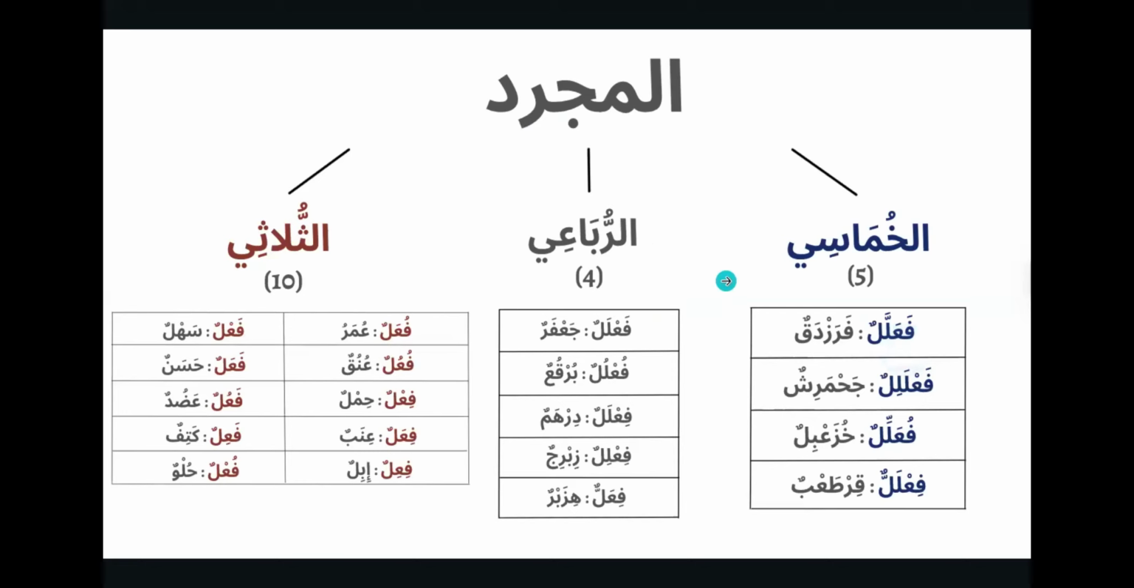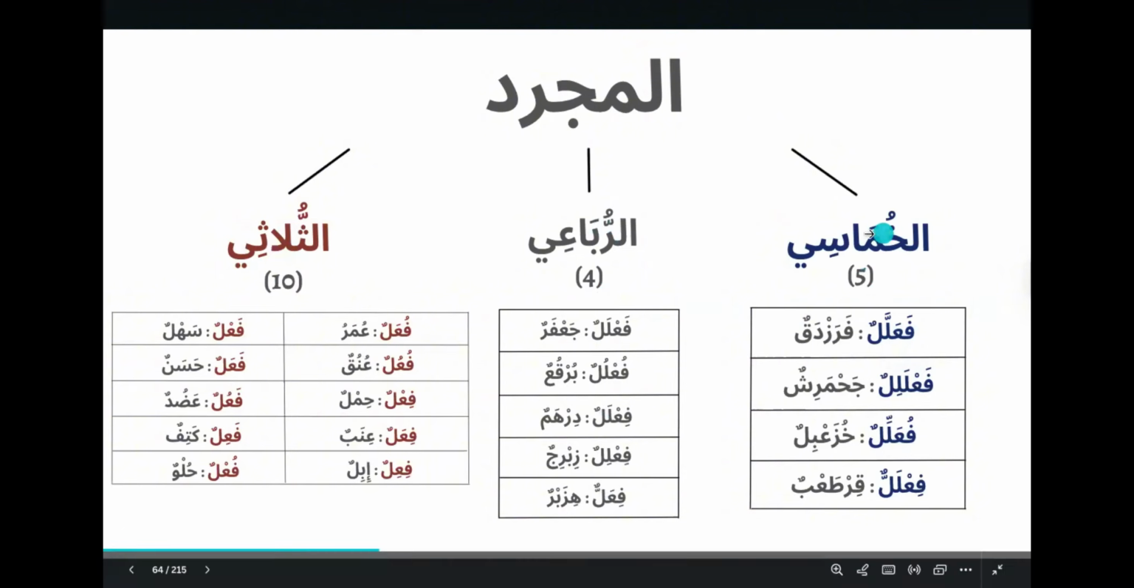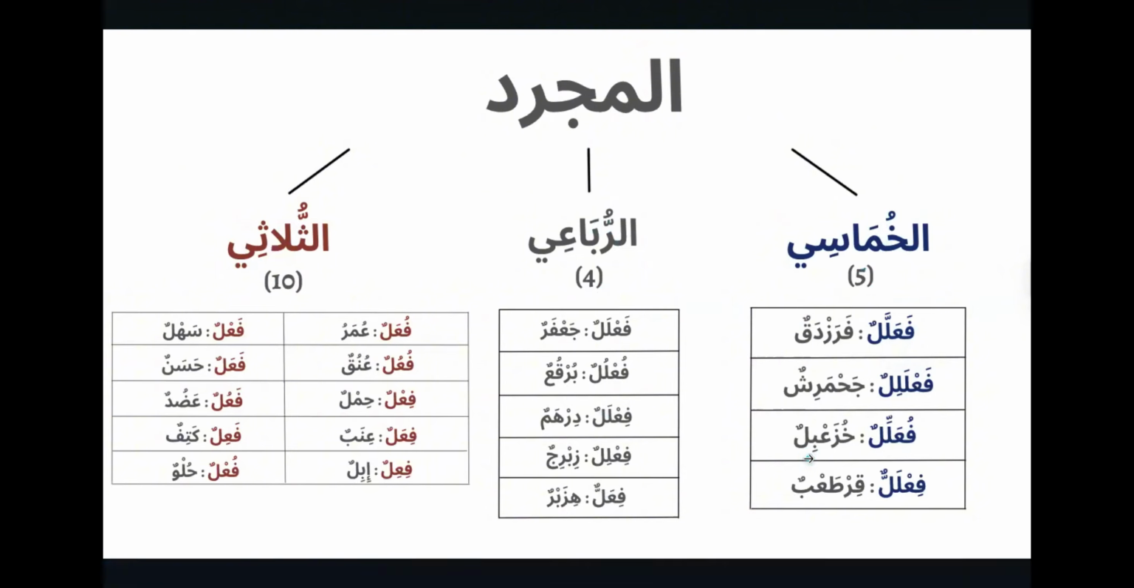So this is the conclusion. You have 10 different patterns for the thulathi, which are covered here, 4 different patterns for the ruba'i, which are covered here, and then finally 5 different patterns for the khumasi, which are covered here. And of course, the thulathi is used the most, then the ruba'i, then the khumasi.